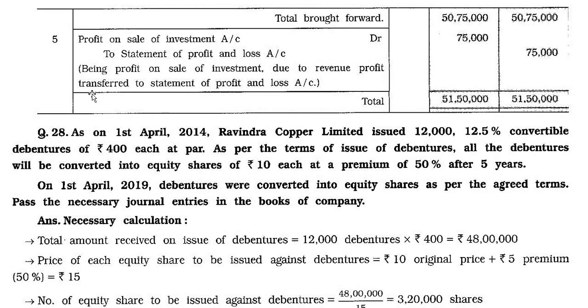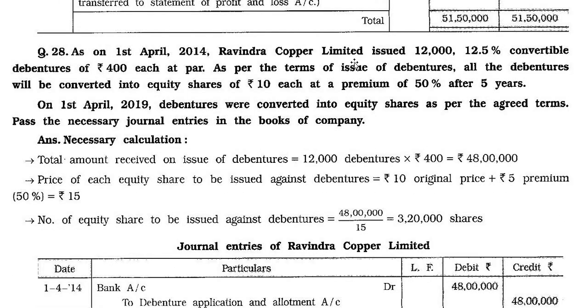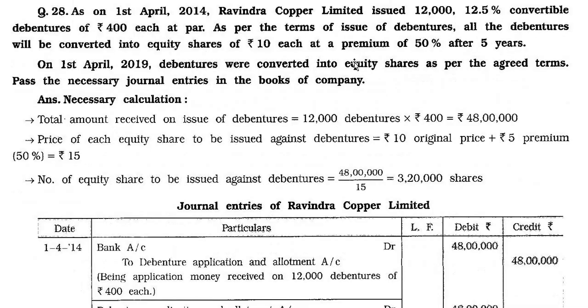Fifth journal entry, profit on sale of investment account 75,000 to statement of profit and loss account 75,000, being profit on sale of investment due to revenue profit transferred to statement of profit and loss account. This way, our question number 27 is over. Now, question number 28.